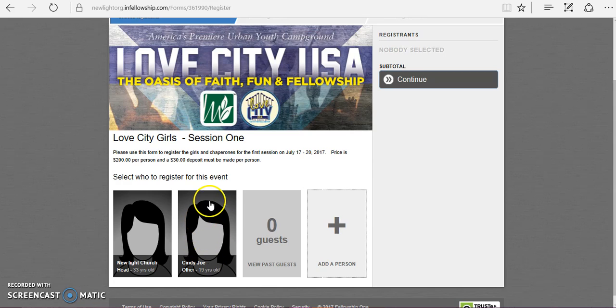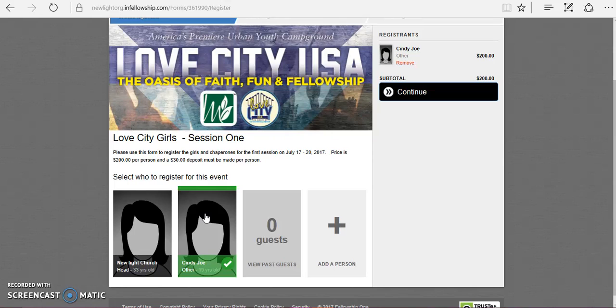She is 19 years old and she is a female. You will notice that here it says Registrants. It also says Nobody Select. In order to select someone, you will need to press on the box. Now you see that Cindy Jo has been added, as well as her cost.